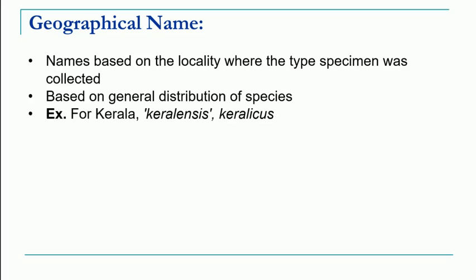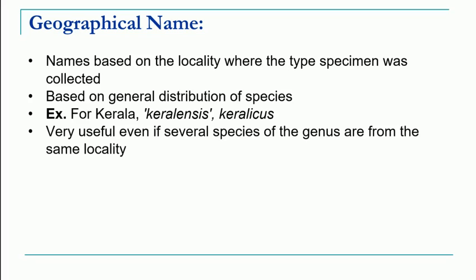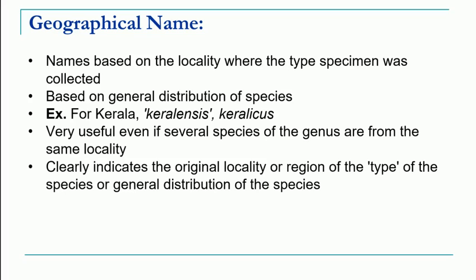If a particular species is found in Kerala, it can be referred to as Keralensis or Keralicus. Such geographical names are very useful, even when several species of the genus are from the same locality, because the geographical name clearly indicates the original locality or region of the species or its general distribution.